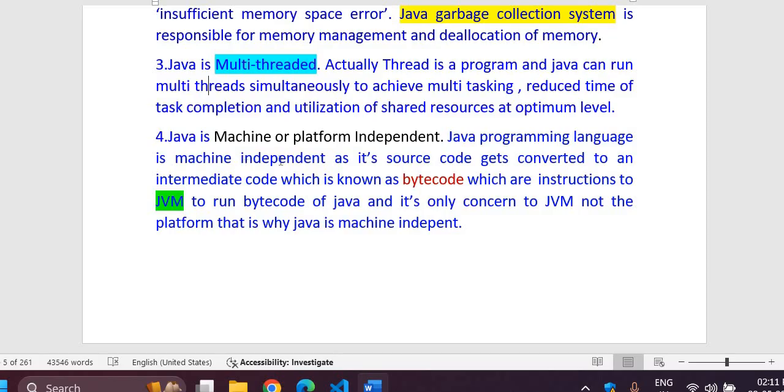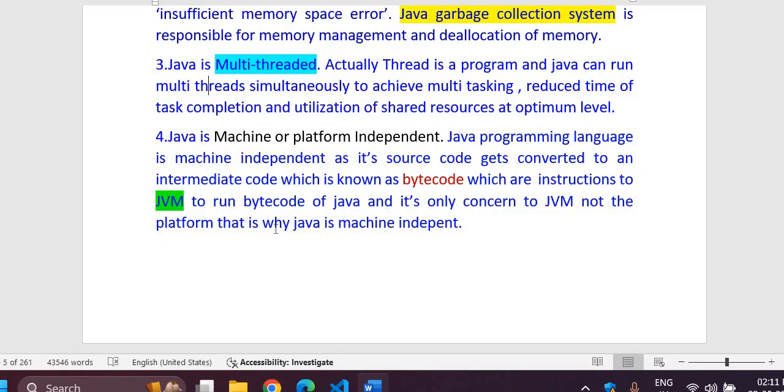Then, Java is machine or platform independent. The Java programming language is machine independent as its source code gets converted to an intermediate code, which is known as bytecode, which are instructions to your JVM. Running the bytecode of Java is only the concern of the JVM, not the platform.